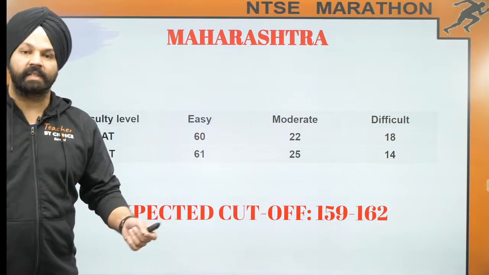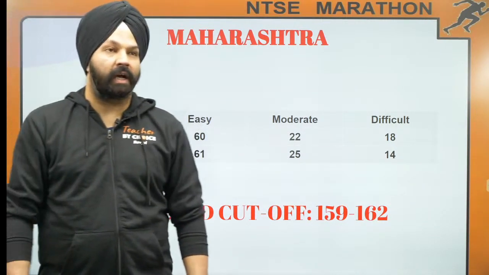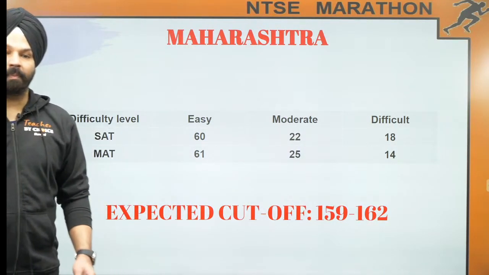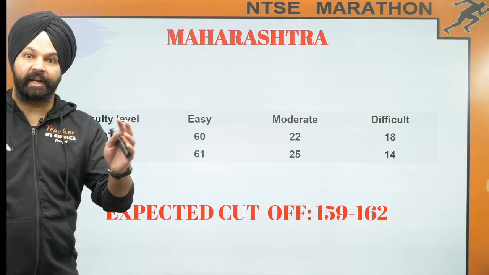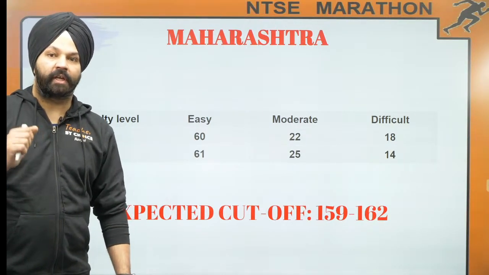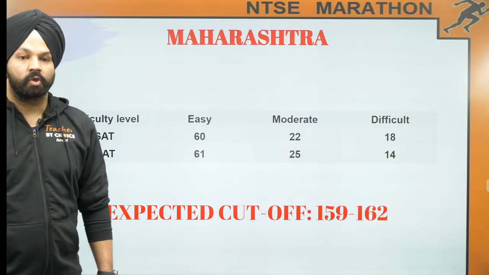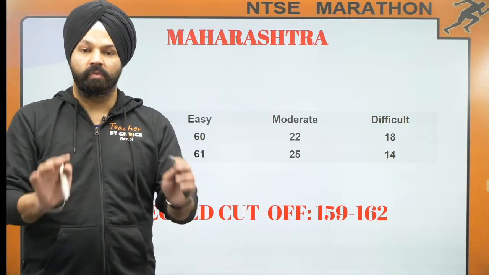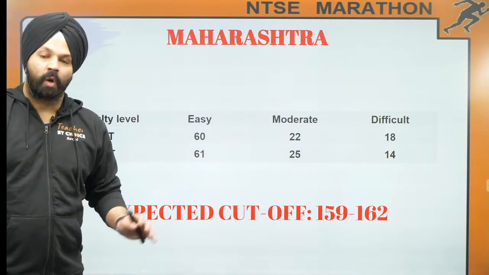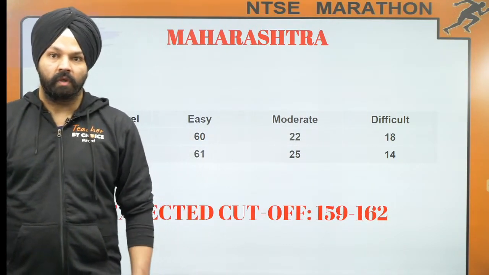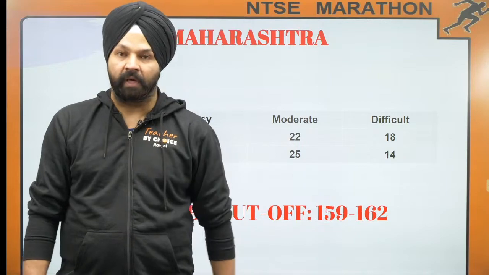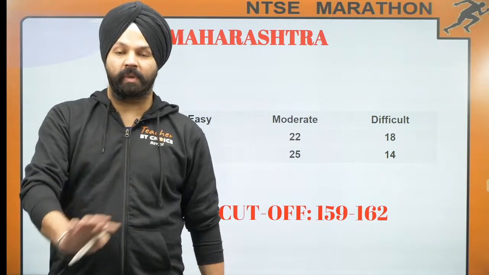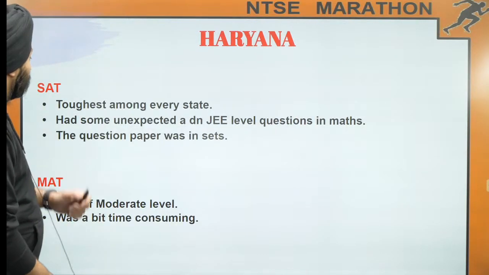So cutoff, bada state, seats zyada hain. So I guess I'm not remembering, but I guess 700 or 900 seats are there, right? Or moving on to SAT part, 60 were easy, 22 moderate, and difficult 18. You can very well judge that it was a very good paper, and it's a very good paper to practice also. So math, 61 questions easy, 25 moderate, and 14 are there which are difficult. Expected cutoff is approximately 159 to 162. For this, I would say you can add plus minus 5 because मुझे feel इसी के आसपास का आ रहा है कि शायद इसी के आसपास रहेगा. But still, I am saying plus minus 5, right?